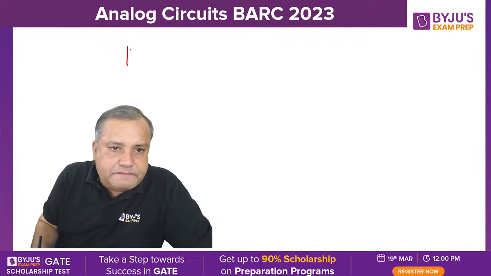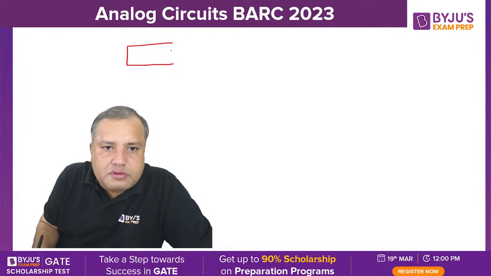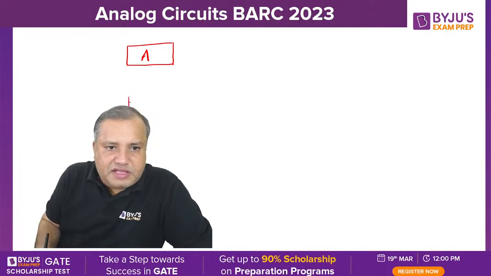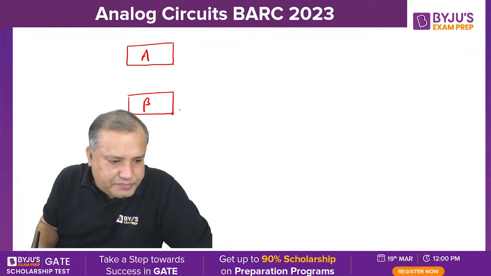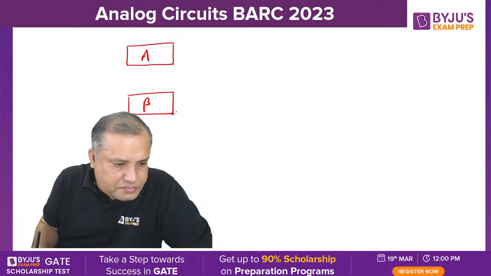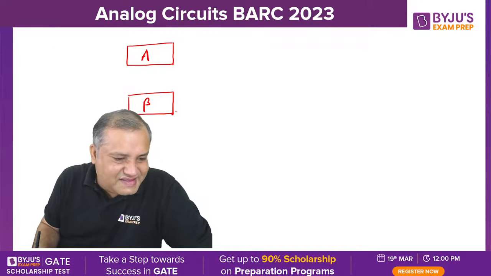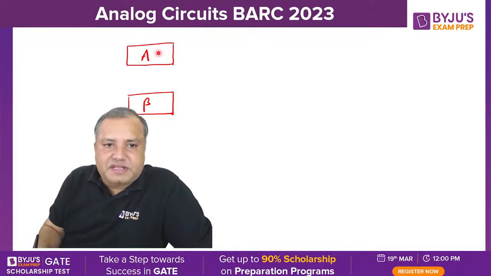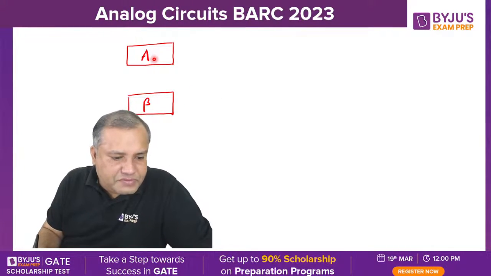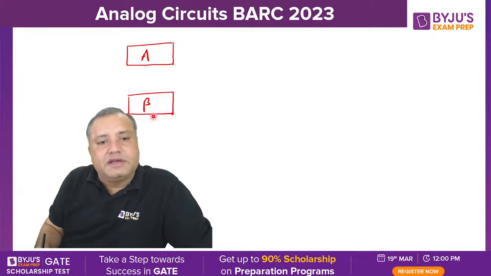This is my open loop amplifier A, and this is my feedback factor beta. See here, this is open loop amplifier, and this is feedback factor.